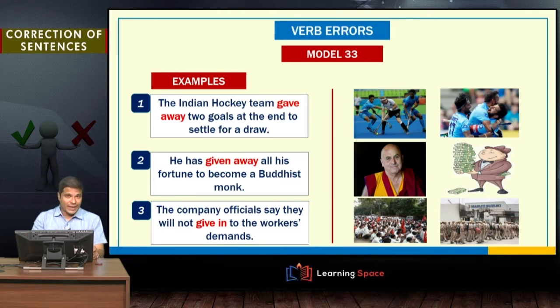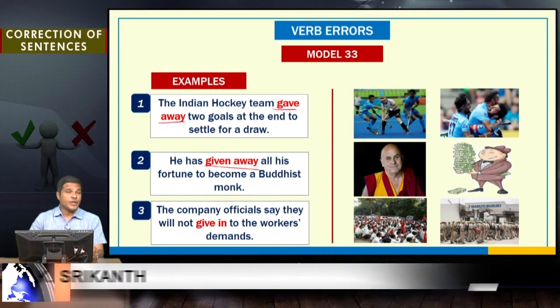"The Indian hockey team gave away 2 goals at the end to settle for a draw." Let us assume we were leading 2-0, but at the end of the match they conceded 2 goals. That is what gave away means here: conceded. The next one: "He has given away all his fortune to become a Buddhist monk."